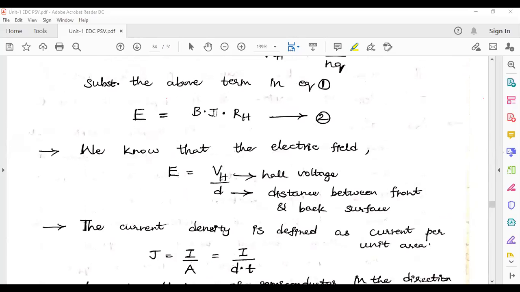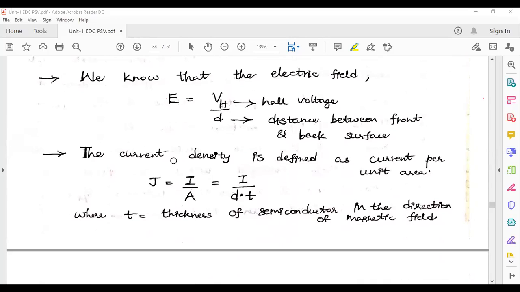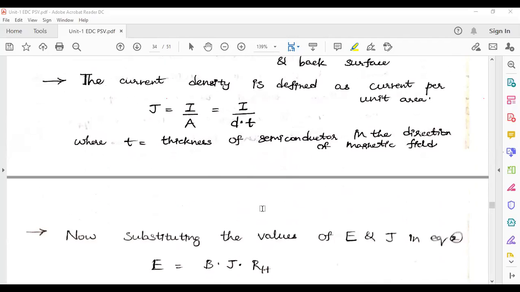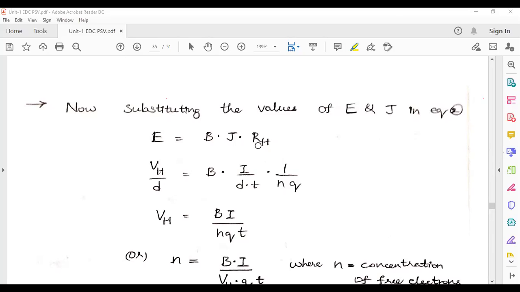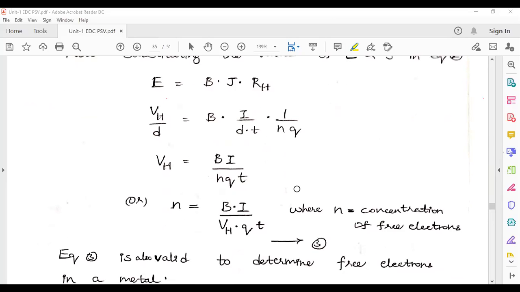Now, in equation 2, I am substituting this E term and J term. I am going to substitute E is equal to BJRH. Again I am rewriting the same term, that is E is equal to BJRH. I am substituting this E term VH by D, that is equal to B. J term I am substituting here, that is I by dt into RH, meaning 1 by NQ. I am writing here, VH is equal to BI by NQT.